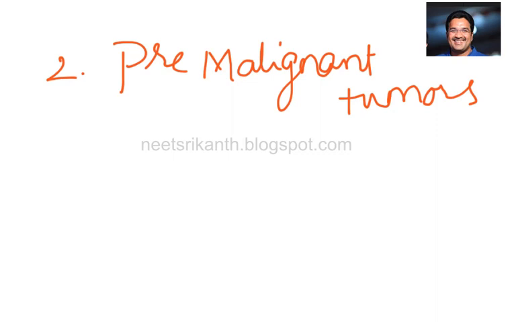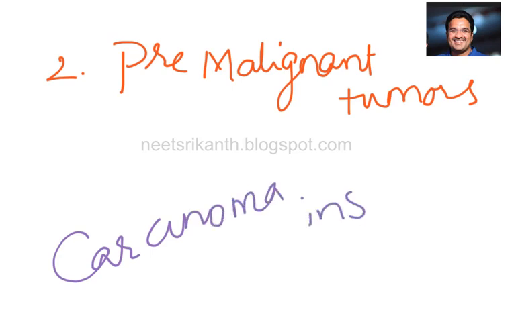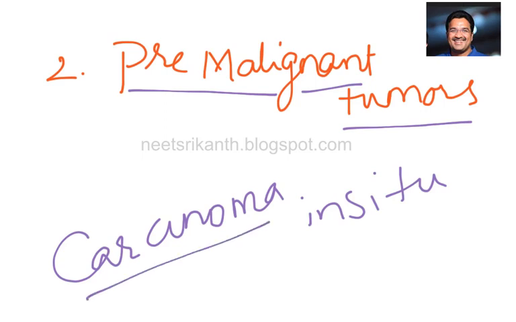Pre-malignant tumors, which are also considered as carcinoma in situ, are those in which cells transform into cancerous cells in due course of time. At present there is no problem, but they may proliferate and these cells can transform into cancerous cells in the due course of time.